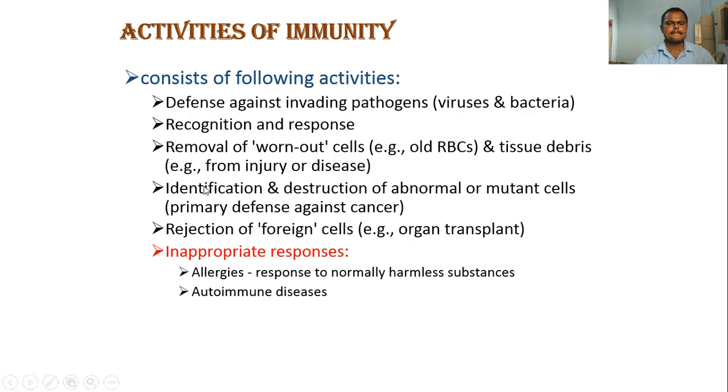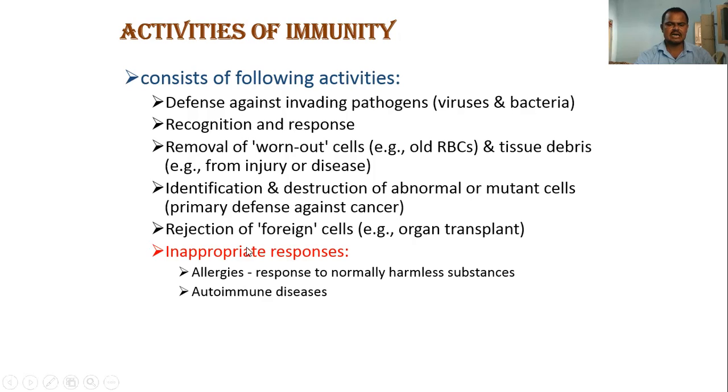And then identification and destruction of abnormal or mutant cells. This is the primary defense against cancer. So damaged cells or converted cells, normal cells converted to abnormal. So our own cells are converted to abnormal, then immediately those abnormal cells are identified, and their destruction is most important for protection from the different cancers.